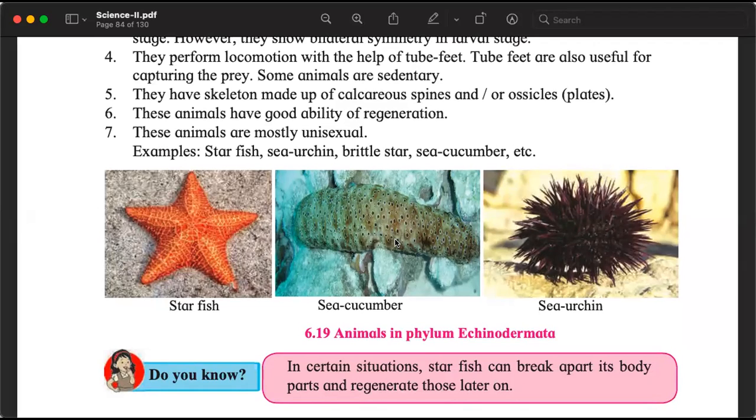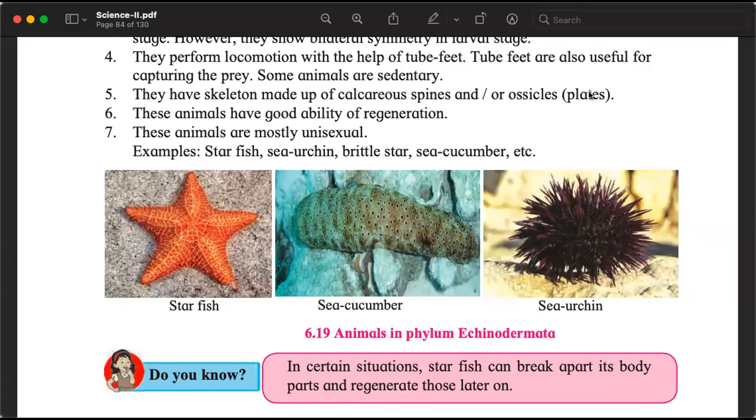They have a skeleton. जैसे हमारा skeleton होता है, हमारी हड्डियां, they also have skeletons, and it is made up of calcareous spines or ossicles, plates. Understand the difference. Spines will be pointed, needle-like. Ossicles will be plate-like. Latin names.